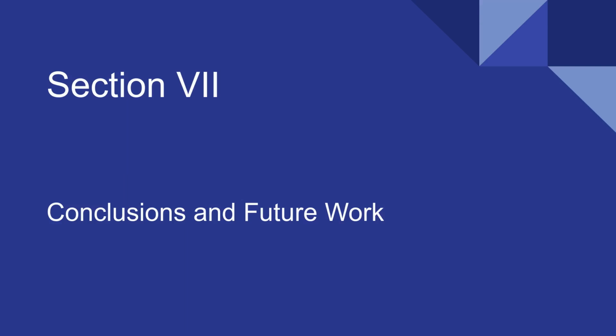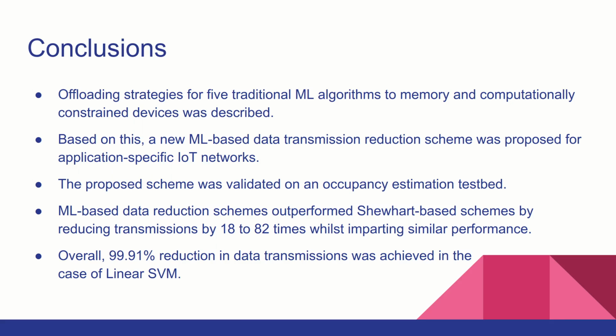So this brings us to the conclusion of our work. In this work, we described offloading strategies for 5 machine learning algorithms to constrained microcontroller devices. And based on this, we proposed a new machine learning based data transmission reduction scheme for application specific IoT networks. We gave an insight of how the scheme can be adapted to occupancy estimation IoT application.